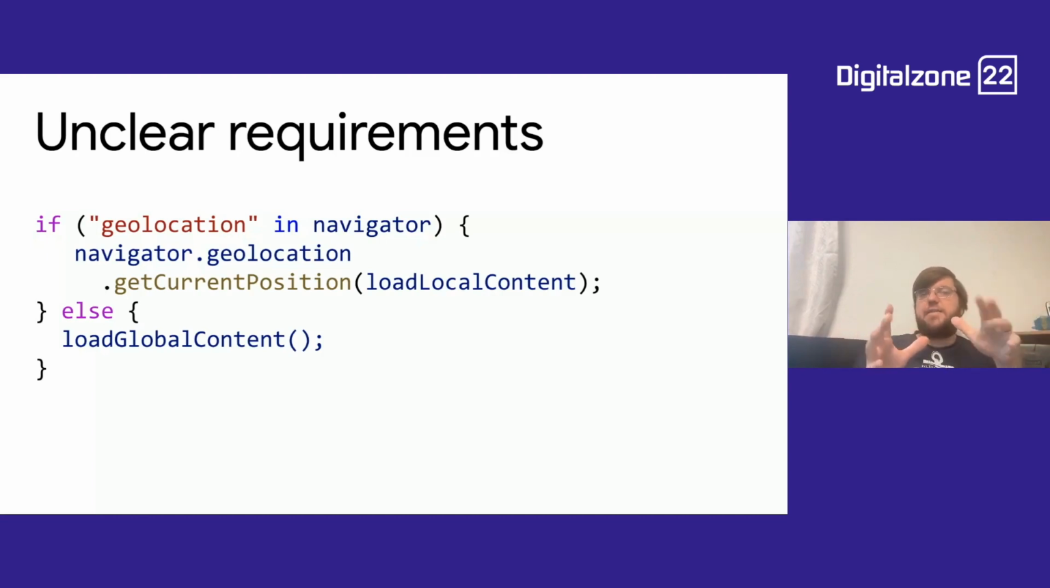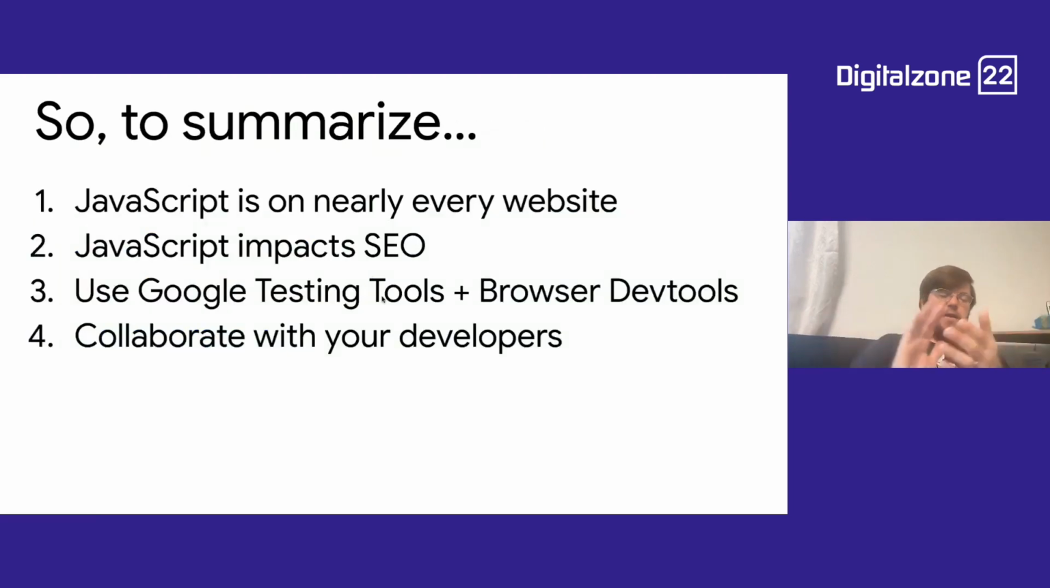And then it actually gets the location and then it actually gets the local content. So the problem here is that the developer overlooked one small use case. And the fact that they overlooked this means that now the page is blank, not just for Googlebot, but also for users who are not giving access to their location.